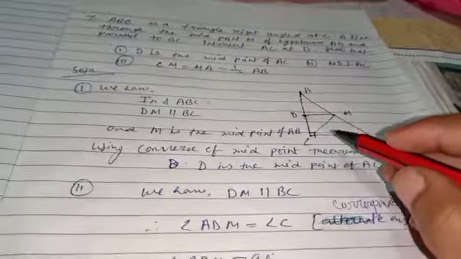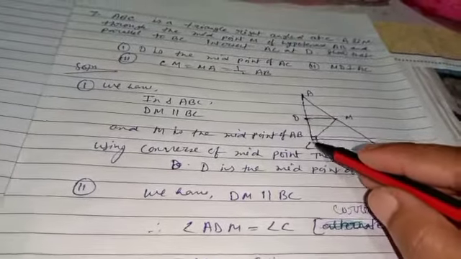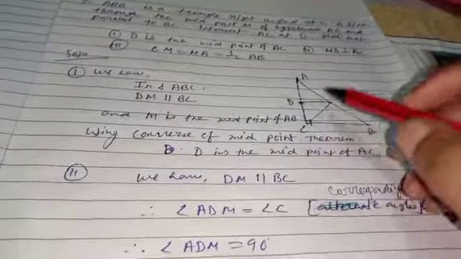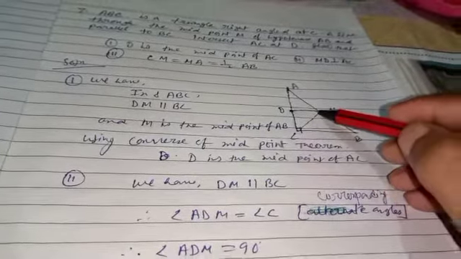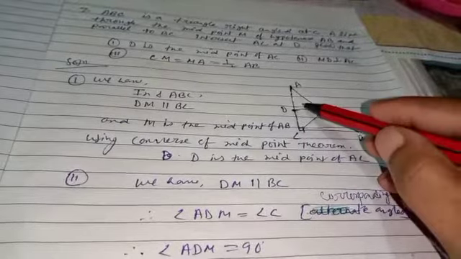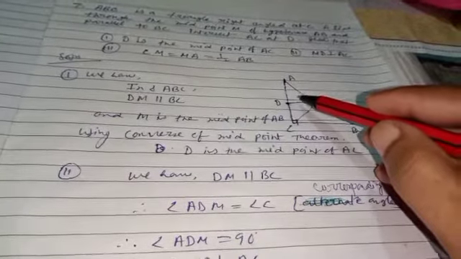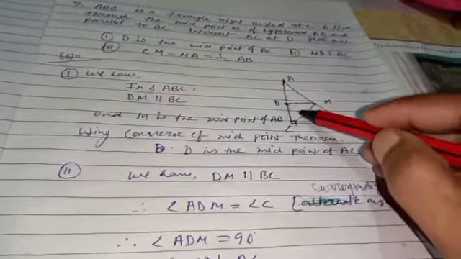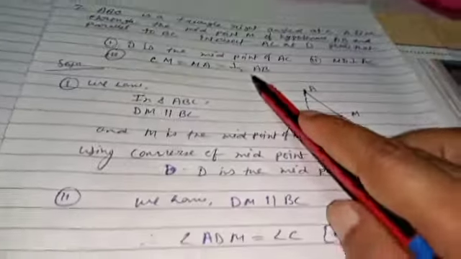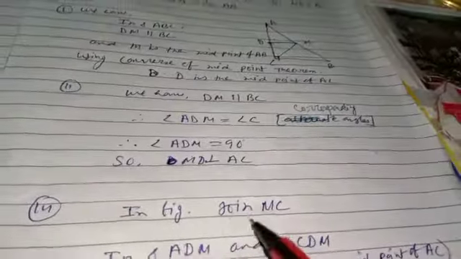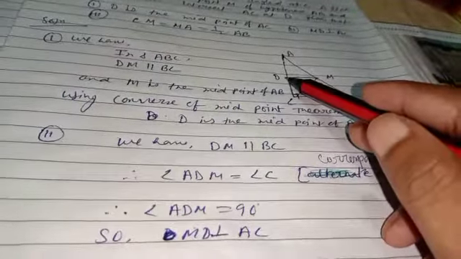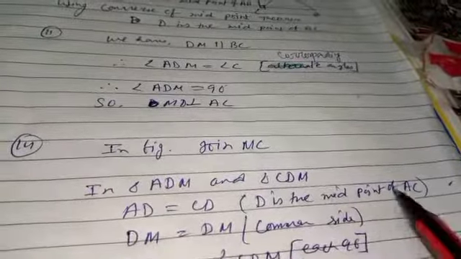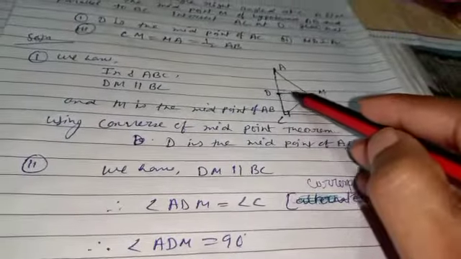So first of all, we need to draw CM. Now see, there are two triangles, triangle ADM and triangle CDM. If you prove these triangles congruent, then you will get this result. See how? In the figure, join MC or CM. In triangle ADM and triangle CDM, AD is equal to CD because this is the midpoint of AC, and DM is the common side.